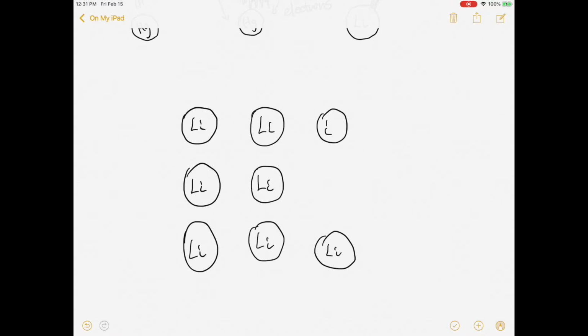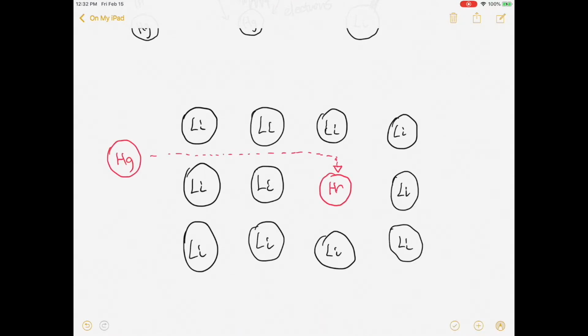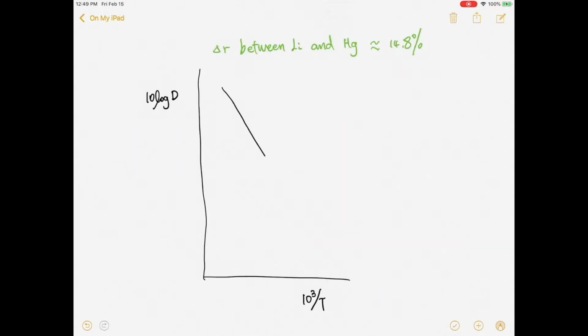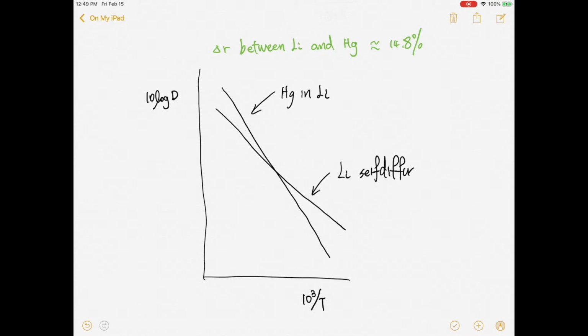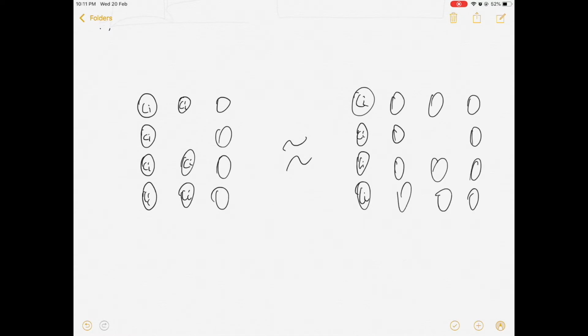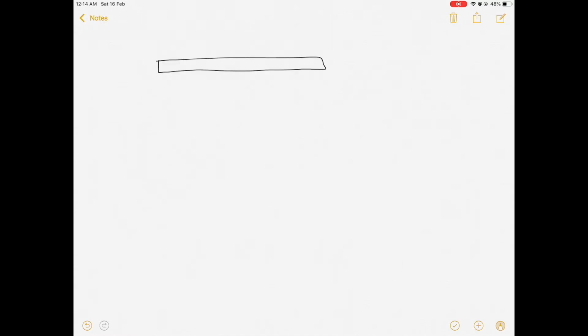The way that mercury transports in lithium is by vacancy diffusion, where it can move into the vacancies created in the lithium metal. As the mercury atomic width and the lithium atomic width are very similar, at 14.8%, we can see that the diffusion coefficients for mercury and lithium self-diffusion are very, very similar. This means that essentially the movement of lithium in lithium and mercury in lithium is the same.